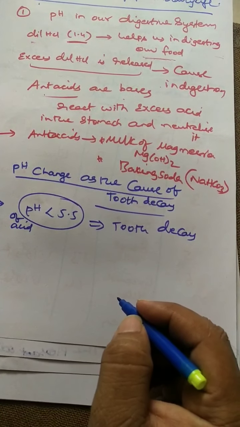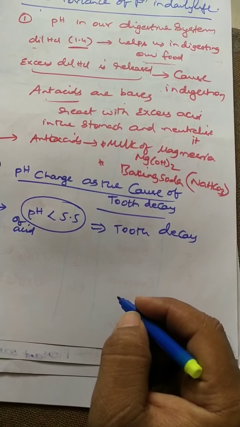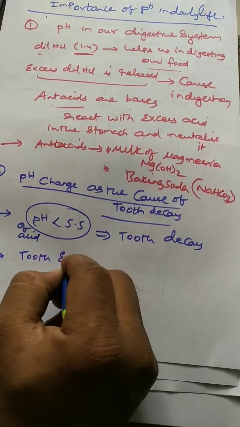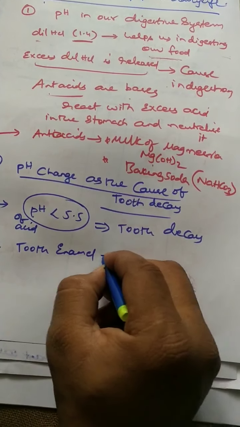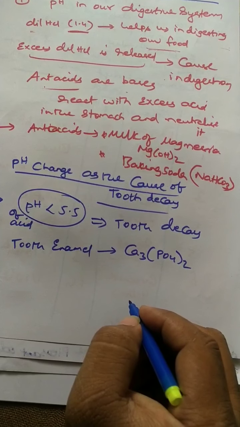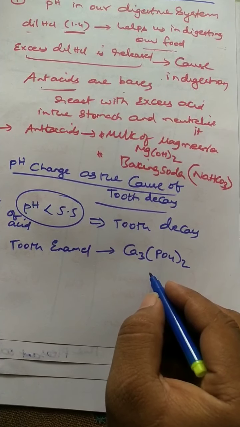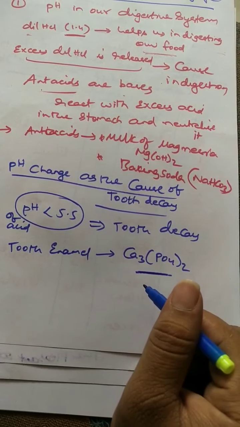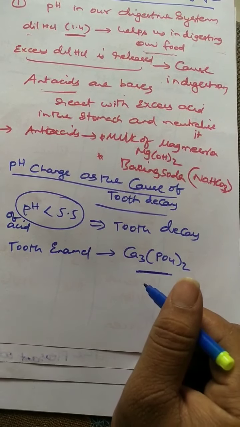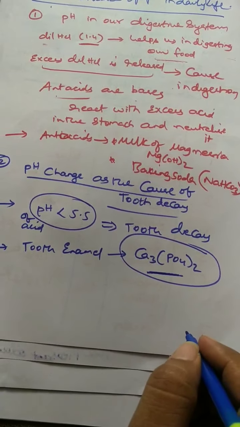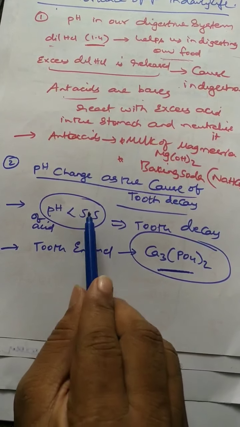So how does this tooth decay take place? Generally, our teeth are covered by a layer called tooth enamel. That layer is made up of a compound called calcium phosphate. This is present even in bones also. Our teeth are strong mainly if the composition of this calcium phosphate is more. Bones are also very strong if the composition is more. Tooth enamel is made up of the hardest substance, calcium phosphate. See what happens when you don't maintain the proper pH range.